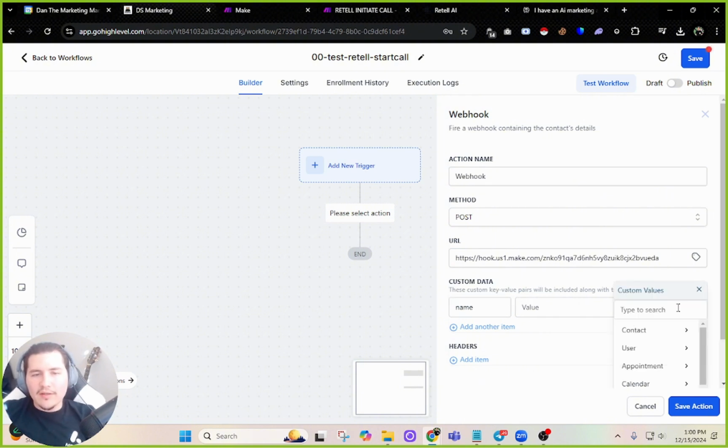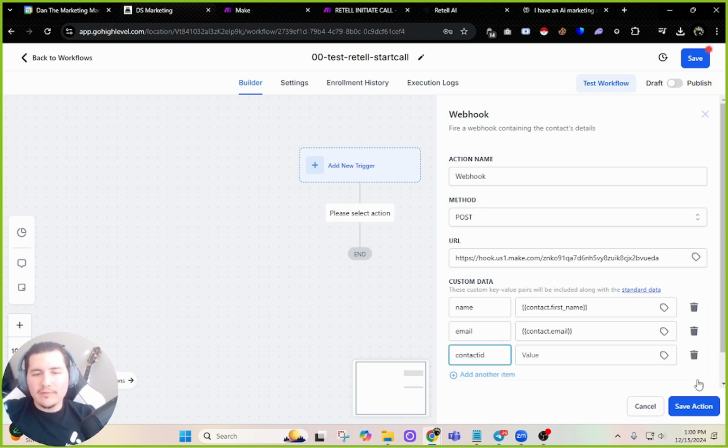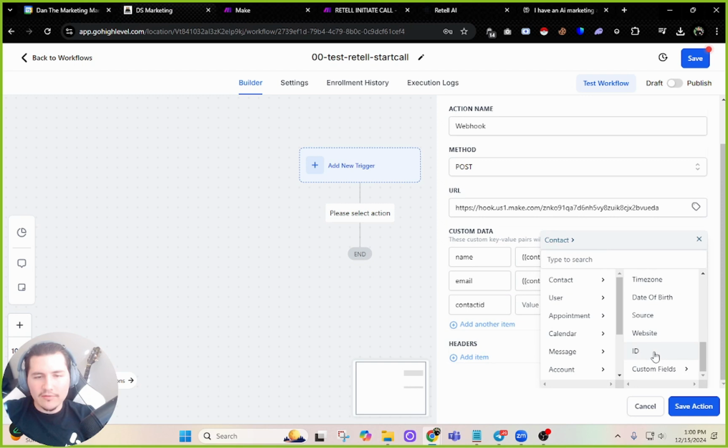And now we want to add a couple things, right? Because we want VAPI to know the name of the person we're speaking to. So name, value, we're going to click this tag and put contact first name. We also want them to know the email of the person. We also want them to know the contact ID, remember? So we're going to go to contact, scroll down to ID.